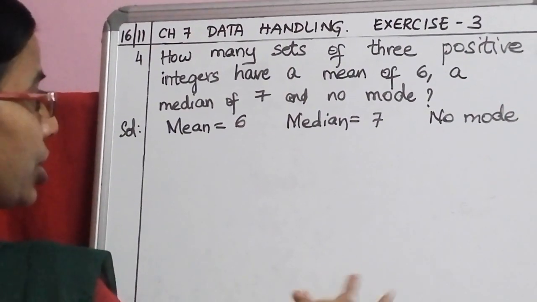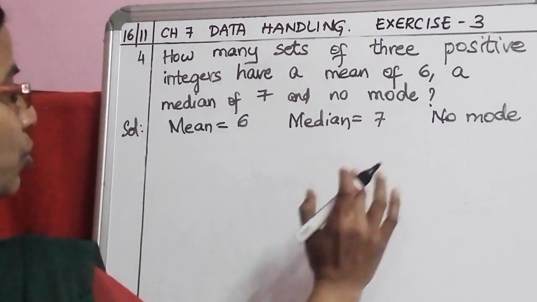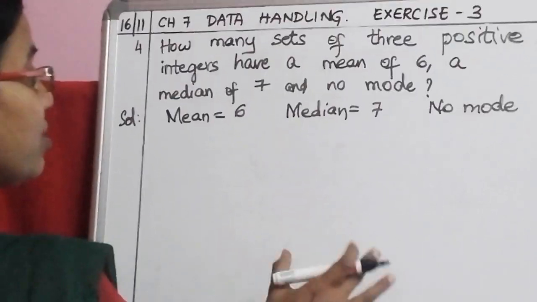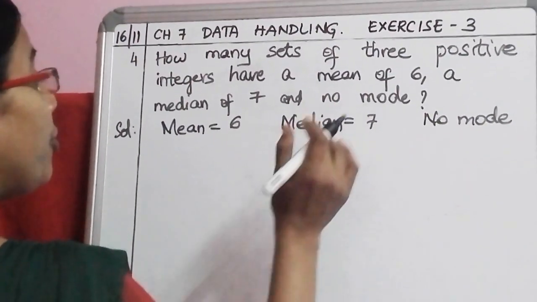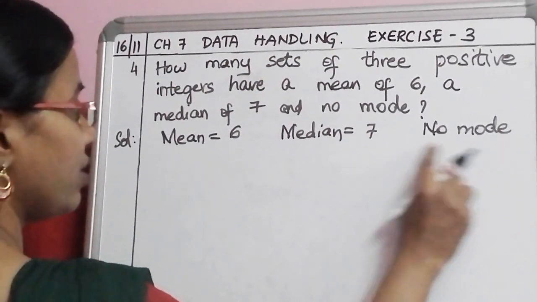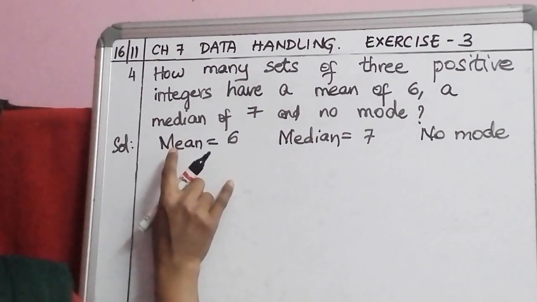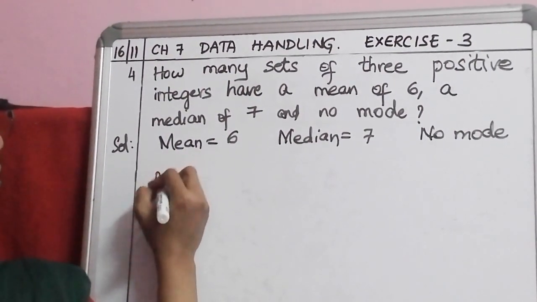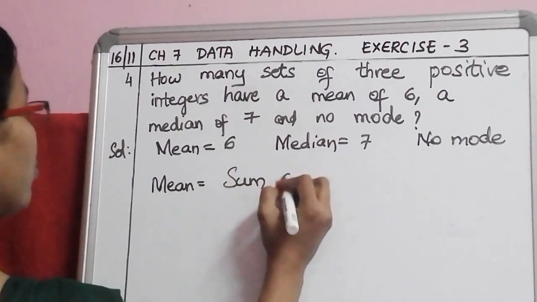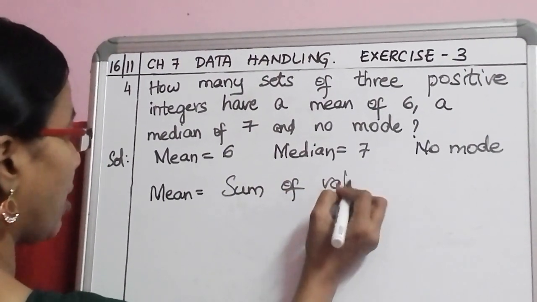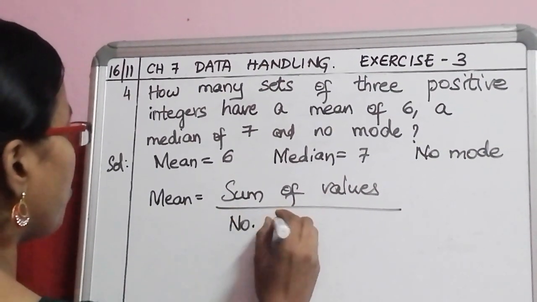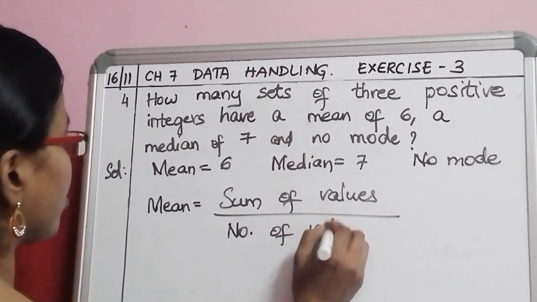There is no repetition of the data. For example, 1, 2, 3, 4, 5. Like that if the data is there is no mode for that because no value is repeated frequently. That is no mode. Understood this? So let us write the formula for mean. Mean is equal to sum of values divided by number of values.